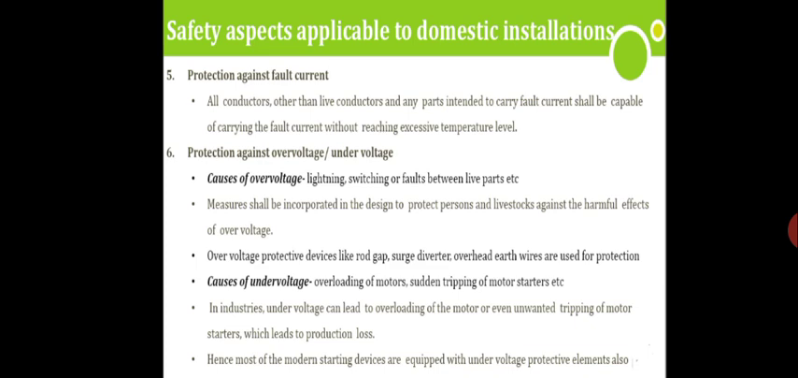under voltage protective elements also. So if the voltage for a particular motor is lower than 240 volts, in case of three phase, if it is lower than 392 volts, that I will explain later, that is, it should be